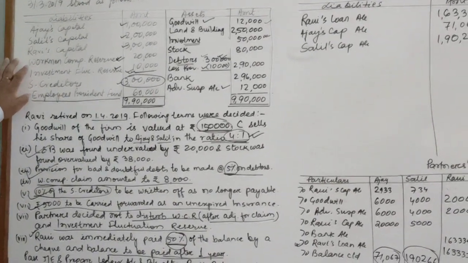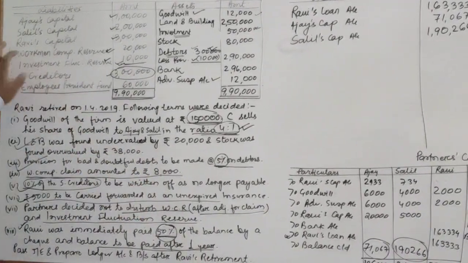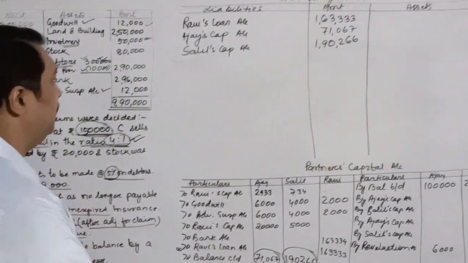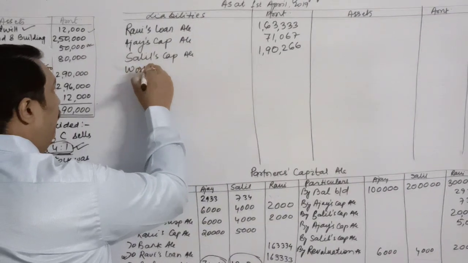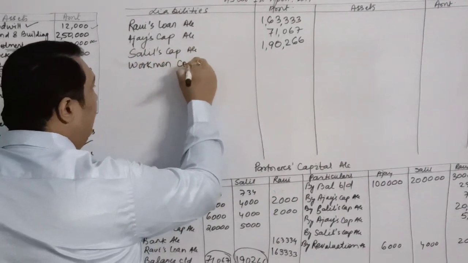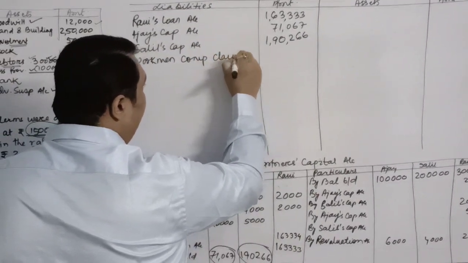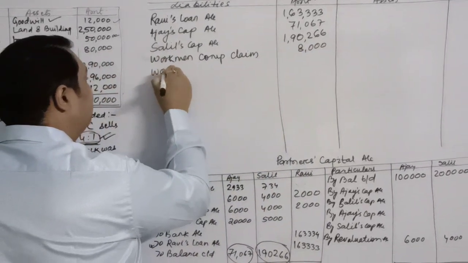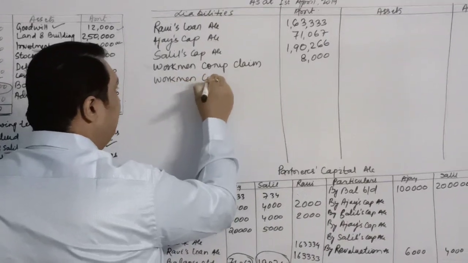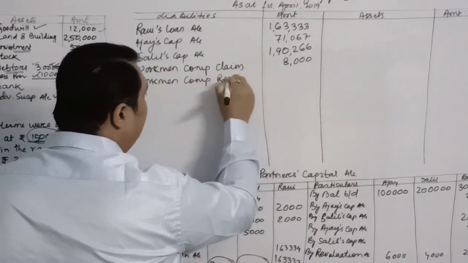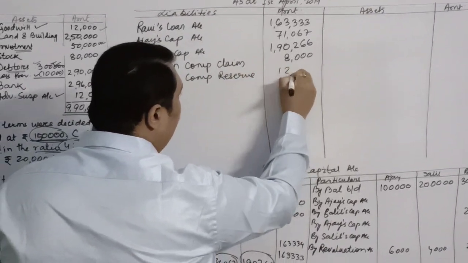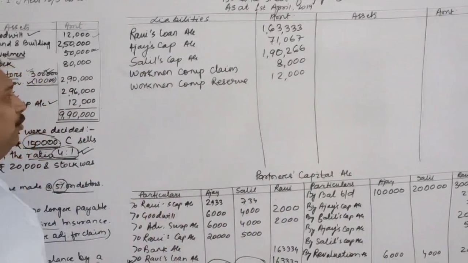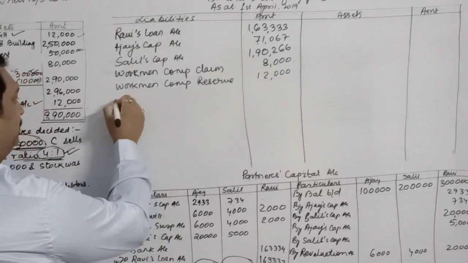Now, after this we have the workman compensation reserve, children. As per the question, we had a claim of 8,000 and the balance was what the partners wanted to show in the new balance sheet. So first of all you will write workman compensation claim. The claim is of rupees 8,000 and the rest will be shown as it is. Workmen compensation reserve, we will show 12,000 as it is because partners wanted to show it in the new balance sheet.